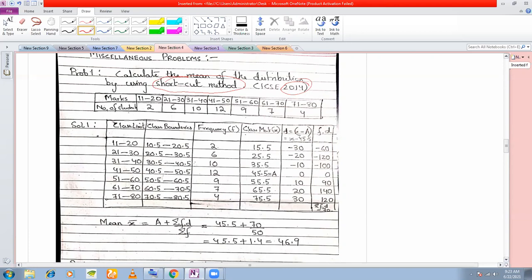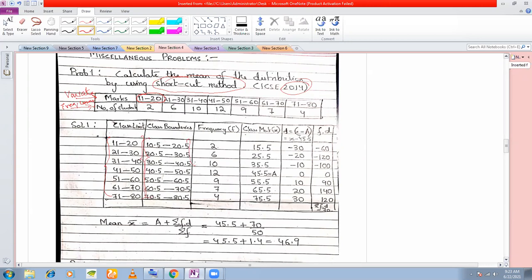So here, if you see, the marks are given here, whose mean you have to calculate. That means this becomes your variate, and this becomes your frequency. Now, one thing is that in your variates, these class intervals are given to you as class limits. So that is why I have made a column for class limits. These class limits now I'm converting to class boundaries.